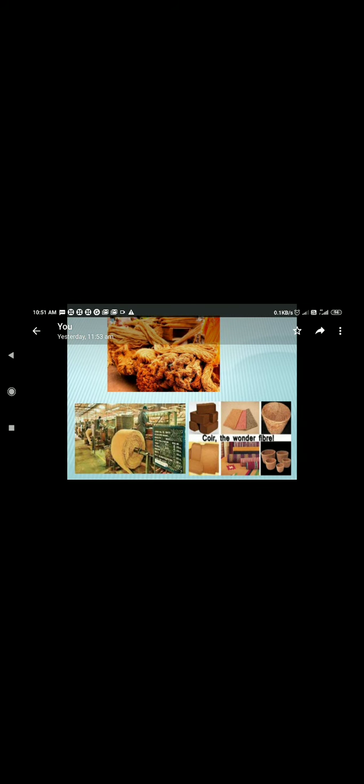These are some of the photos of coir uses, coir fibers, plates, baggage. This is the manufacturing unit of coir.